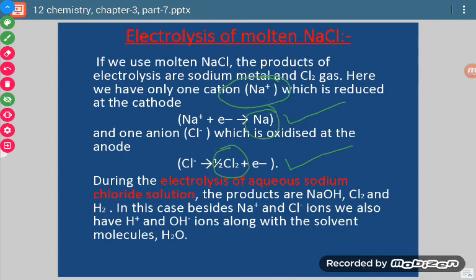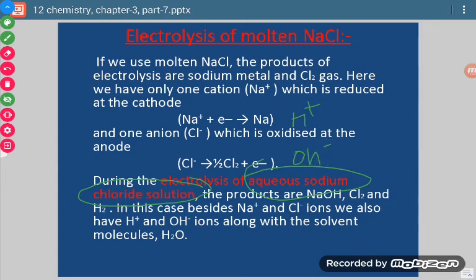But if we take aqueous solution, then what happens? Then there is availability of H positive ion also with Na positive, and there is availability of OH negative ion also. Now how does it affect? When there are two ions which are available for reduction, then that ion will undergo reduction for which reduction potential value is high.